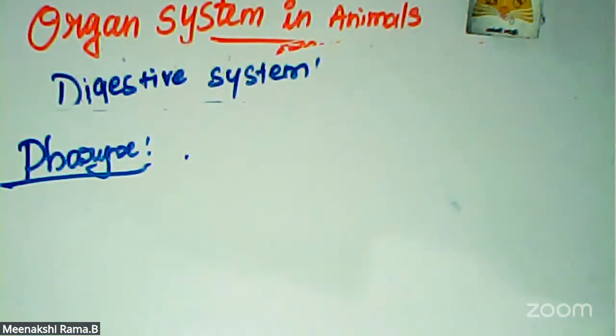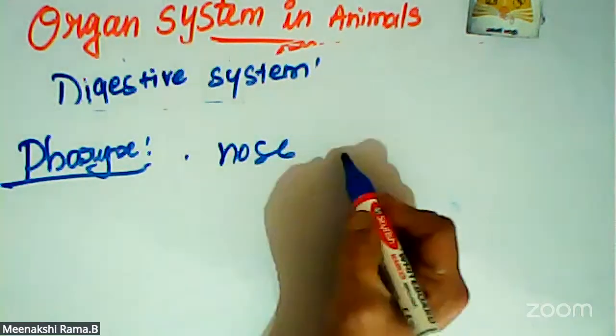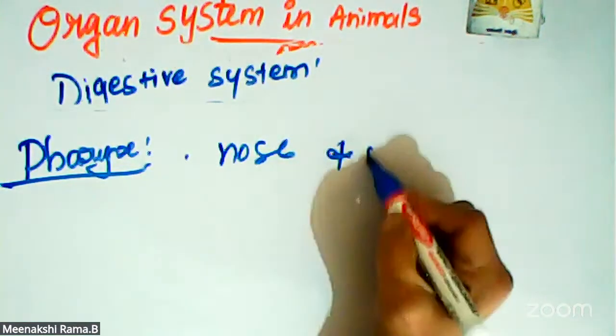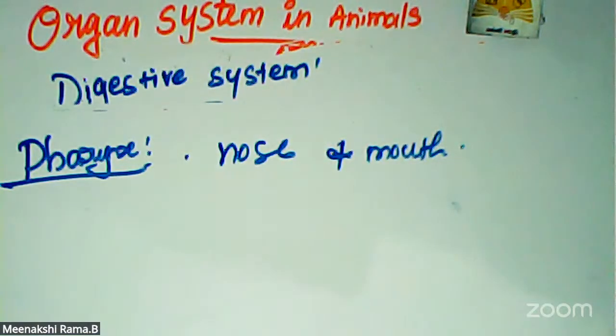Second, another part is the pharynx. The pharynx is a membrane-like cavity behind the nose and mouth, connecting them to the esophagus. What is the function? It is the pathway for the movement of food from the mouth to the esophagus.